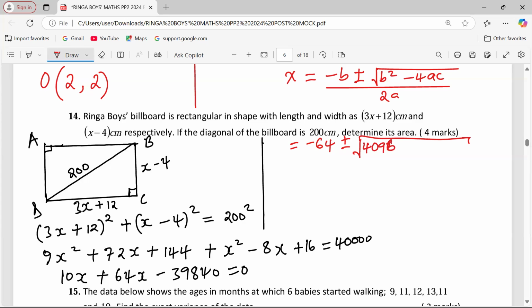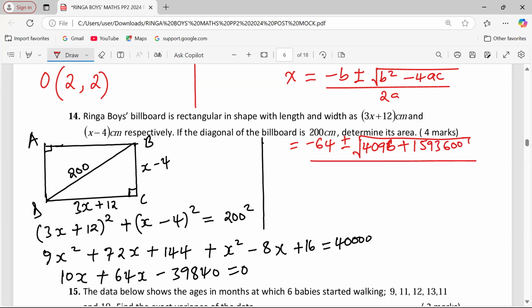Then minus 4 multiplied by a, which is 10, multiplied by negative 39,840. This gives us positive 1,593,600.